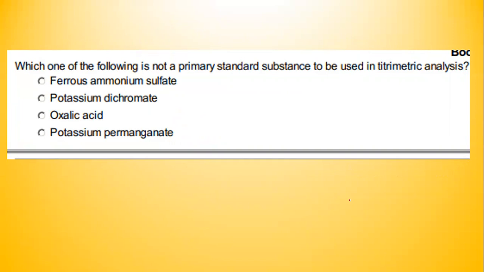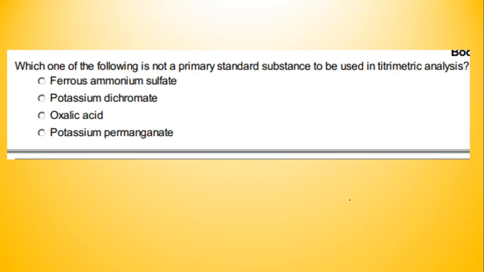So ferrous ammonium sulfate, we all have worked with Mohr's salt. So ferrous ammonium sulfate is a primary standard. Potassium dichromate again is a very common primary standard. Oxalic acid again is a primary standard. But potassium permanganate is not a primary standard. To standardize potassium permanganate, we usually use one of the above primary standards, and then we make it standardized.